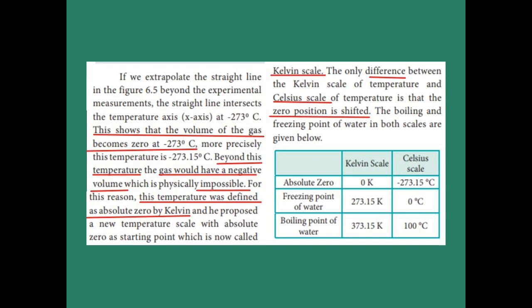Now we already have the Celsius scale. What is the difference between Kelvin scale and Celsius scale? The zero position is shifted in the Celsius scale and we get the Kelvin scale. Absolute zero means 0 Kelvin in the Kelvin scale, but in the Celsius scale minus 273.15 degrees Celsius. See the table column. Freezing point of water in Kelvin scale is 273.15 Kelvin, but in Celsius scale 0 degree Celsius. Boiling point of water in Kelvin scale is 373.15 Kelvin, but in Celsius scale 100 degree Celsius.